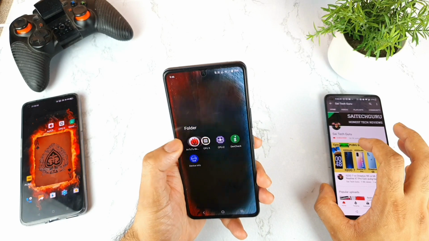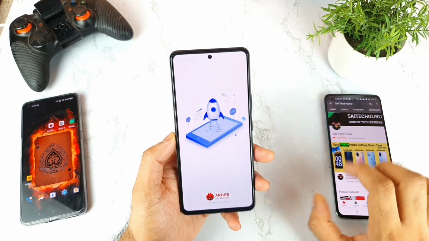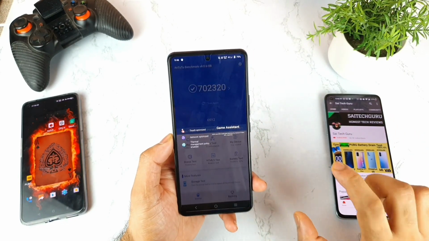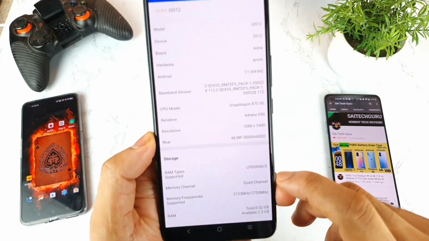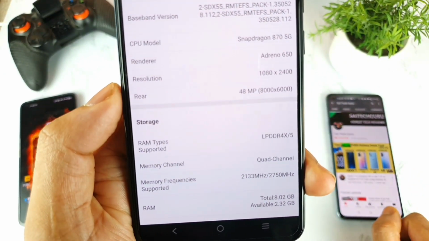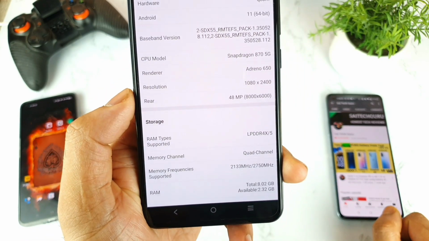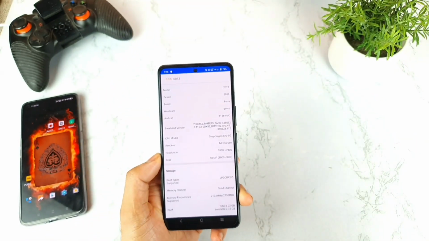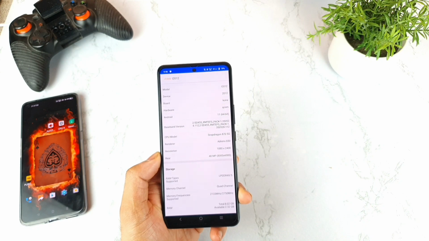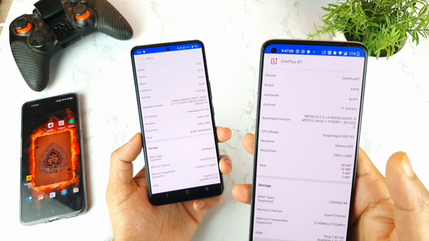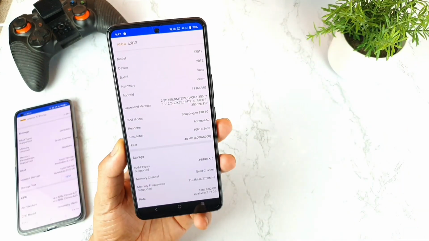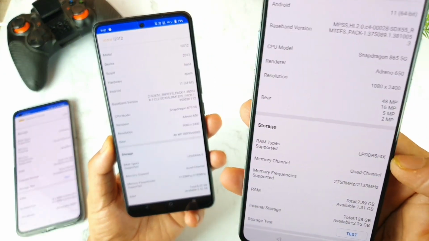Now let's move to a couple of applications to show what they display in terms of the LPDDR RAM type. Let me go to My Device and show you. As you can see, friends, it's showing RAM types LPDDR4X and 5X. Let me show you another phone which displays the RAM type. This is my OnePlus 8T, which also shows this kind of message, as you can clearly see.